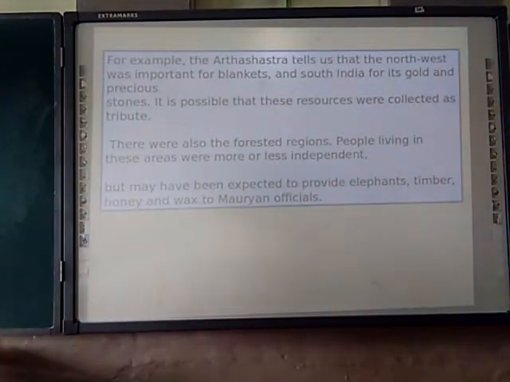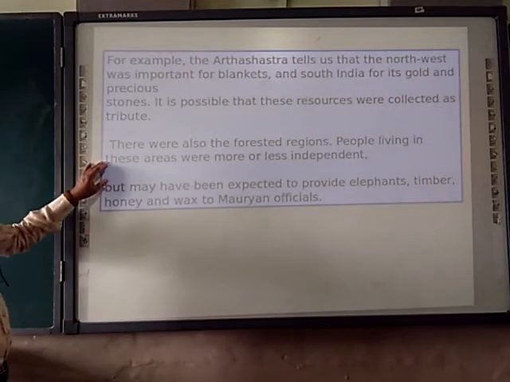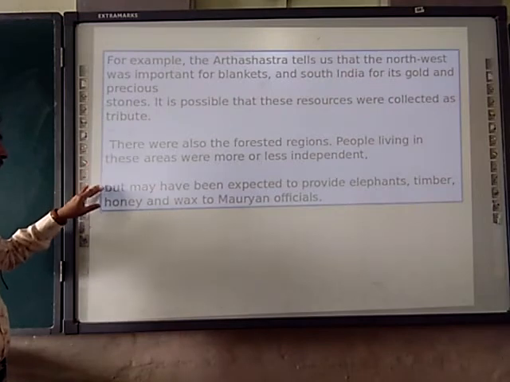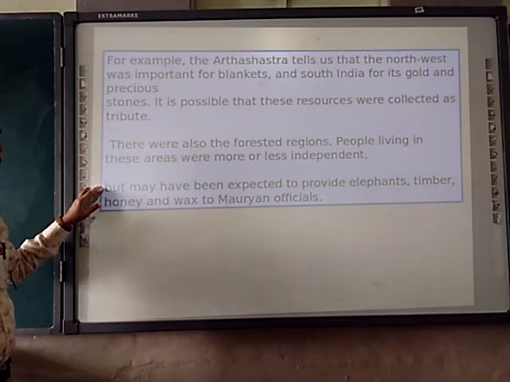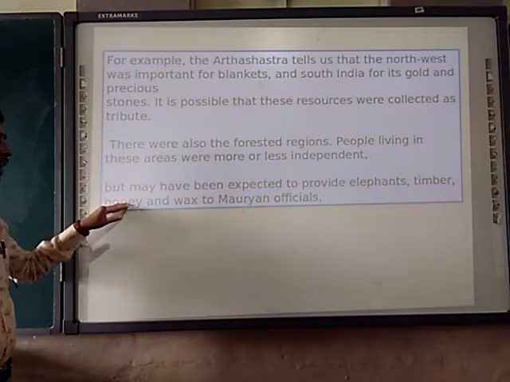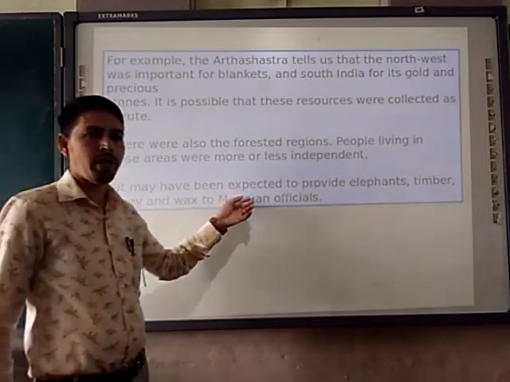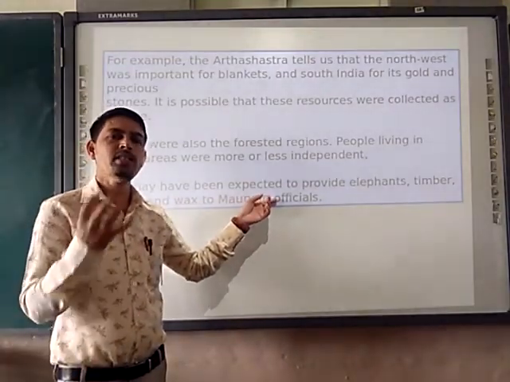Next, there were also the forested regions. People living in these areas were more or less independent, but may have been expected to provide elephants, timber, honey and wax to the Mauryan officials as tribute.